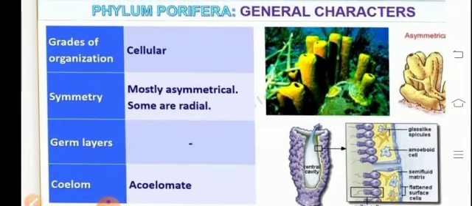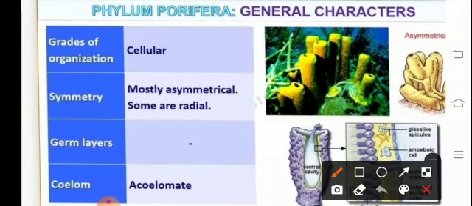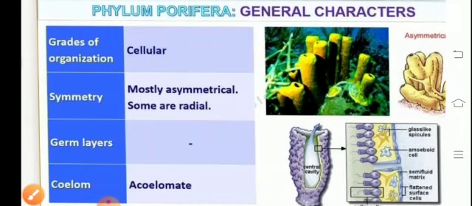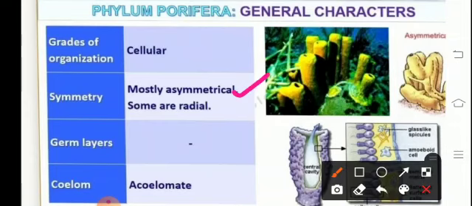Firstly, talking about the general characters. Poriferans exhibit a cellular level of organization. They form cell aggregates. They are called poriferans, which refers to pore-bearing organisms, because they do not have well-developed organs or organ systems. By the process of osmosis and diffusion, they carry out respiration, digestion and excretion through a single pore, that is the osculum.